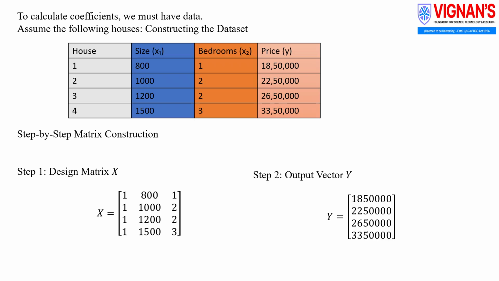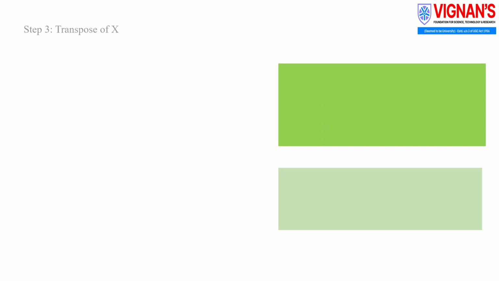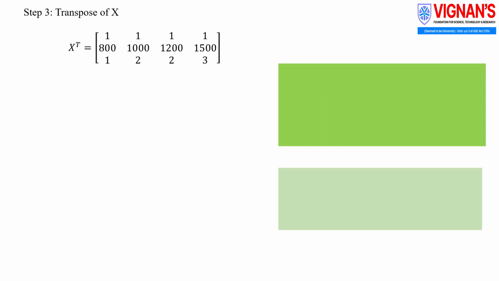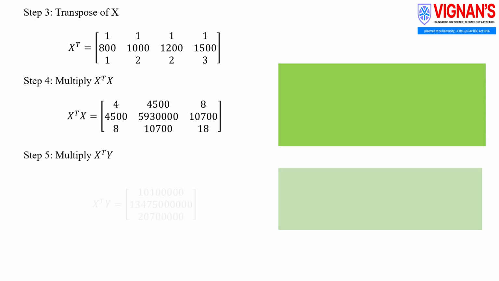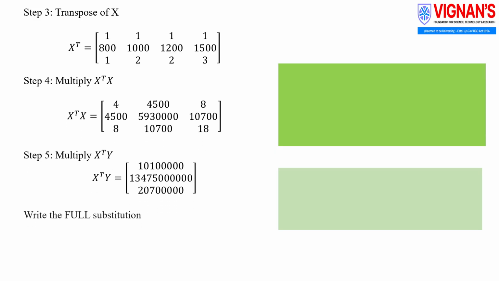Now, with the design matrix X and the output vector Y, we have all the required data to calculate the regression coefficients using the least squares formula. After substituting all the values into the normal equation, all the matrix operations simplify into a single coefficient vector.